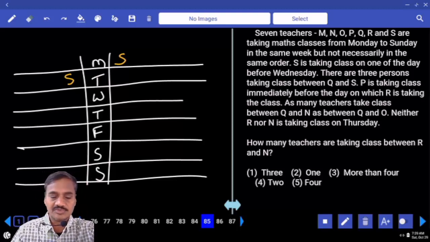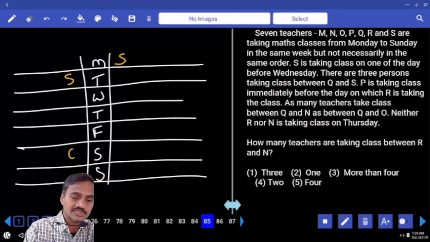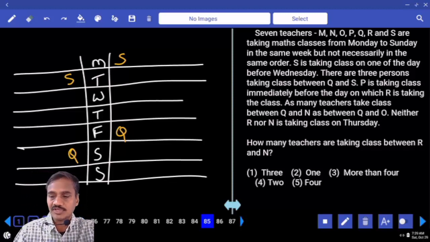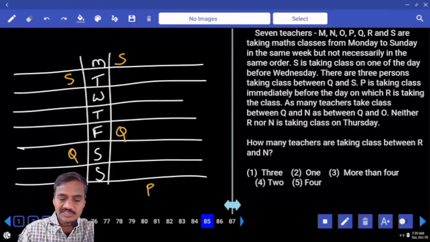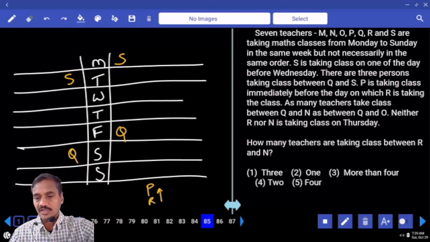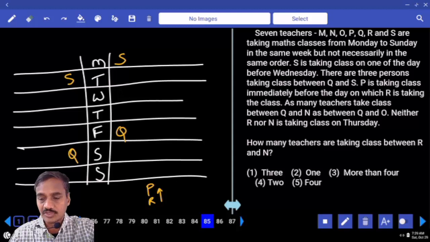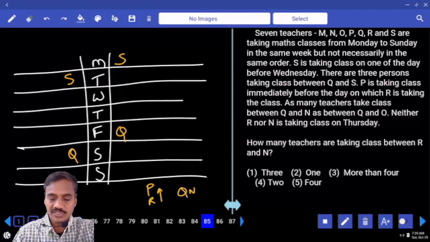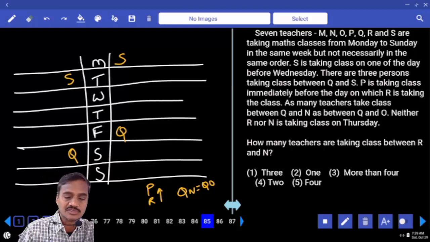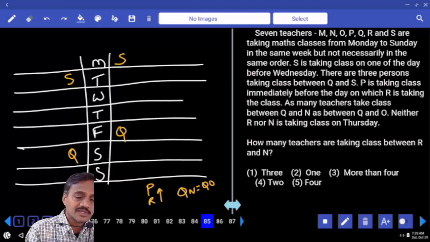There are 3 persons between Q and S. In between Q and S there must be exactly 3. P is taking classes immediately before the day on which R is taking, so P and R must be together. The number of teachers taking classes between Q and N equals the number between Q and O. Neither R nor N is taking classes on Thursday. So R and N cannot be on Thursday.